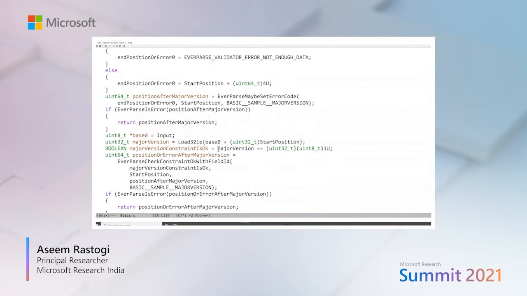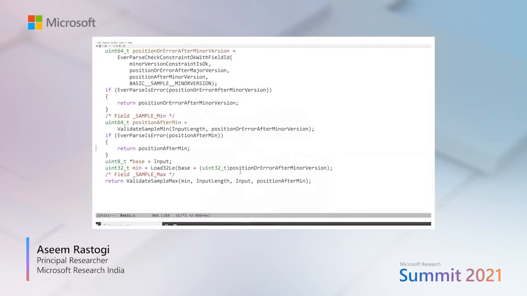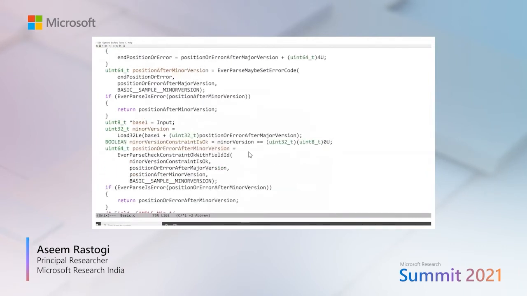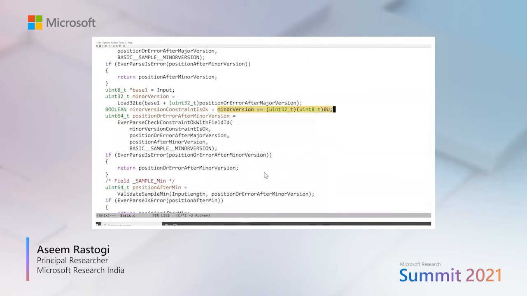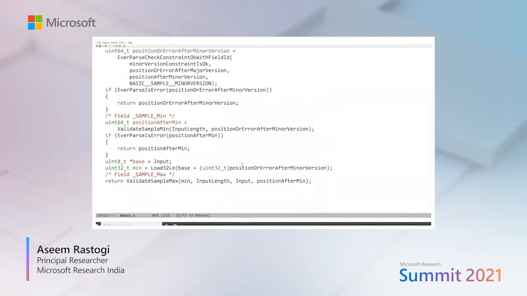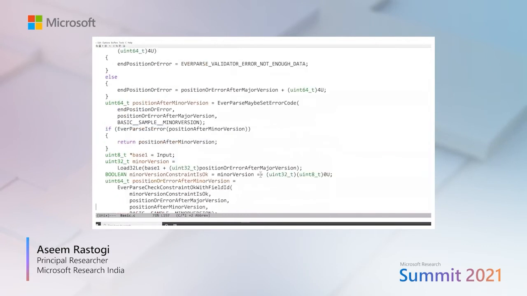The function first reads a uint32 and checks that it satisfies the major version constraint, that its value is equal to 1. It then reads another uint32 and checks that it satisfies the minor constraint, that its value equals 0. And then it reads min and max and checks that the min and max constraint holds. At any point in this time, if the length of the buffer is exhausted in the middle of the validation, this function returns an error. And that error is returned by the top-level function to the application.